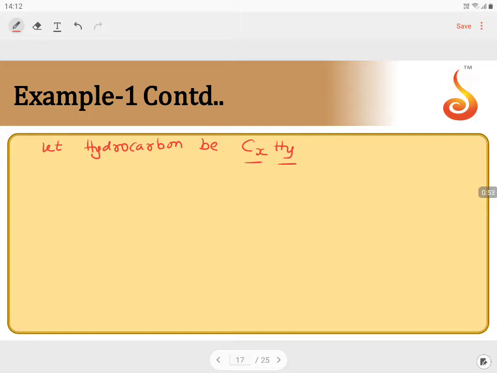In the second point, what they have said in the question is that on cooling the mixture after the combustion, CxHy burns completely. If I go for the combustion process, that means burning the substance in the presence of oxygen, every element will convert into its own oxide. So carbon will convert into carbon dioxide, and hydrogen will convert into its oxide, H2O.